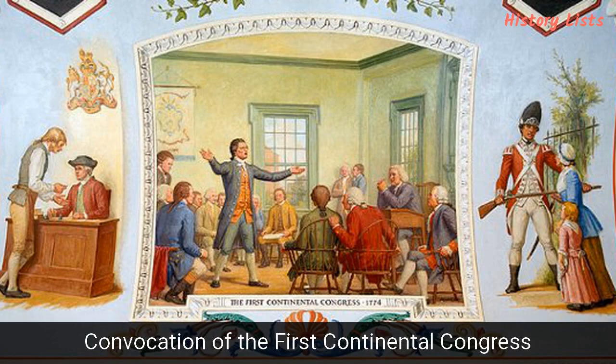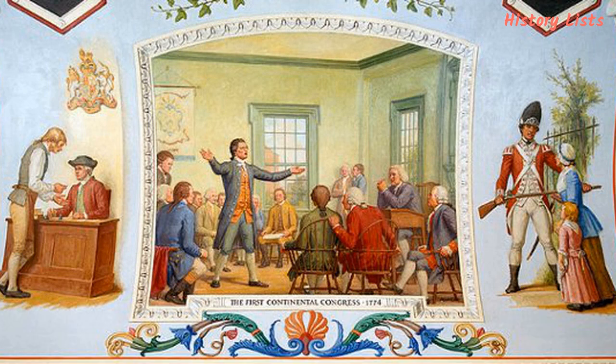Number 5. Convocation of the First Continental Congress. On September 5, 1774, delegates from 12 colonies met at the First Continental Congress to discuss how to react to the Intolerable Acts. They decided to boycott British goods and ban the export of American goods to Britain if the Intolerable Acts would not be repealed. In order to effectively carry out the boycott, the delegates also established the Continental Association and called for the Second Continental Congress that was to be held if their protest would not achieve the desired effect. And so it happened. But by the time the delegates met at the Second Continental Congress, the War of American Independence was at the point of no return.